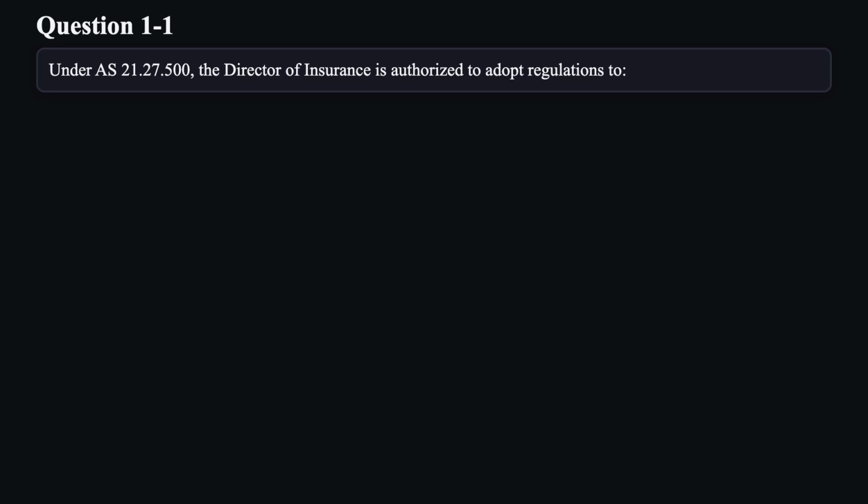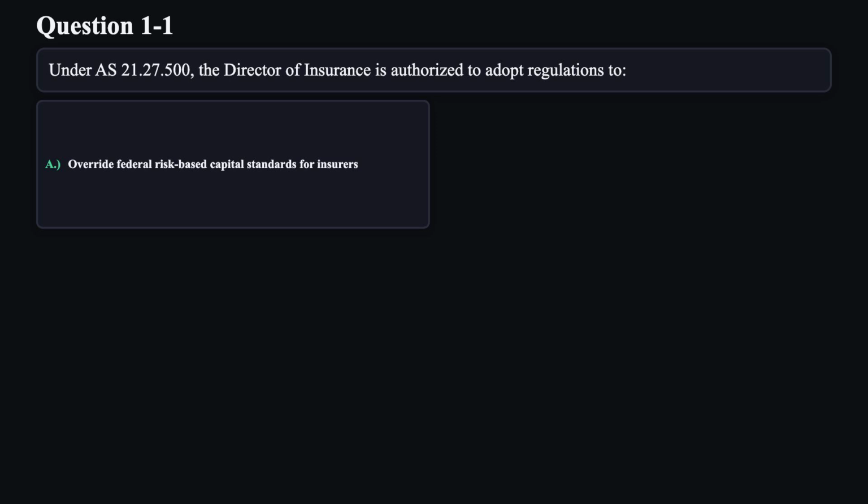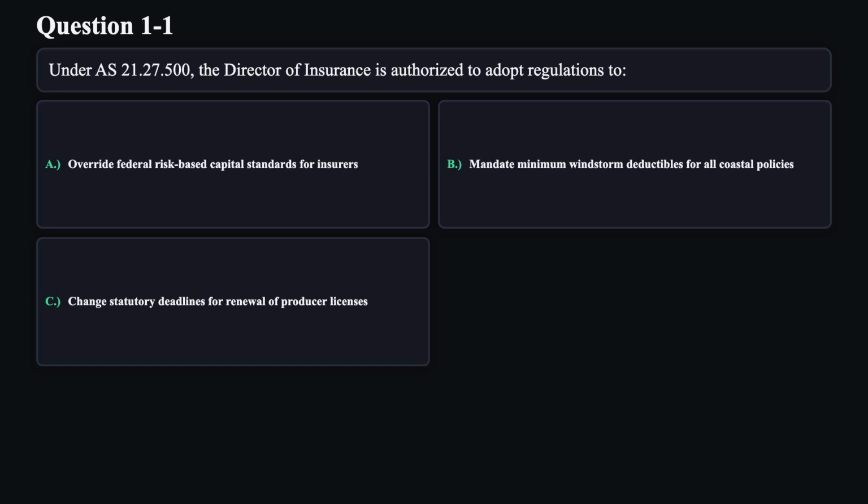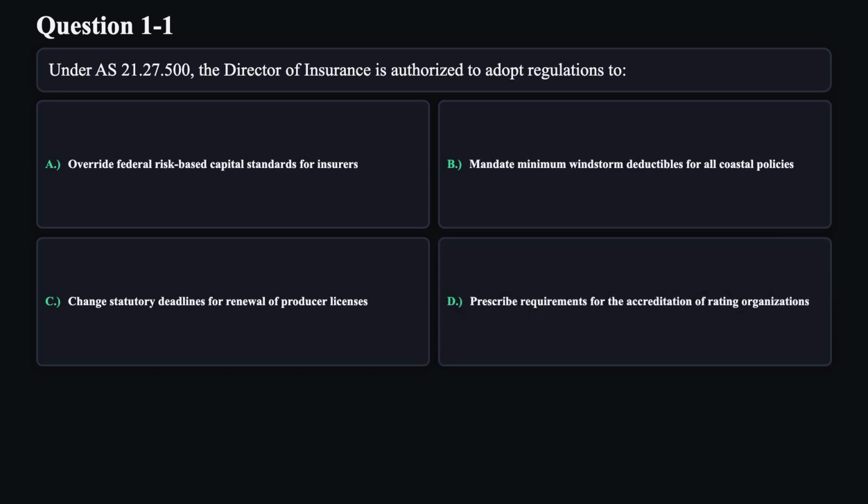Under AS 21.27, the Director of Insurance is authorized to adopt regulations to A. Override federal risk-based capital standards for insurers. B. Mandate minimum windstorm deductibles for all coastal policies. C. Change statutory deadlines for renewal of producer licenses. D. Prescribe requirements for the accreditation of rating organizations.